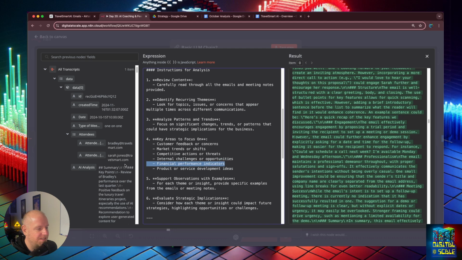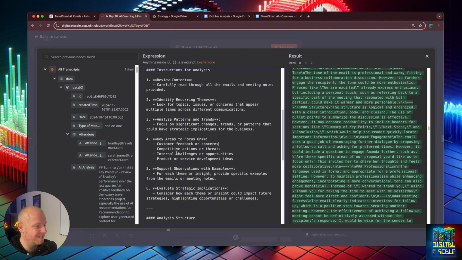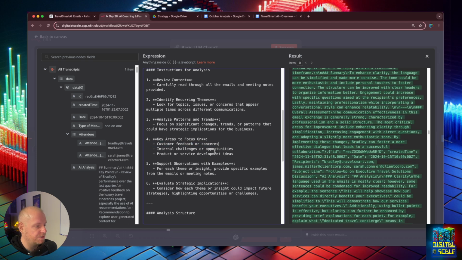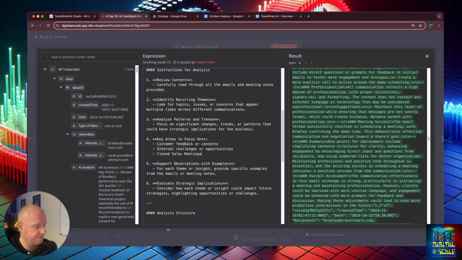We don't have some of these things, so we don't want it to hallucinate. This is brought over from one of mine, which we can build off of later. But customer feedback, concerns, competitive actions or threats, we don't really have that. Internal challenges or opportunities, product or service development ideas, we'll just say close sales meetings.